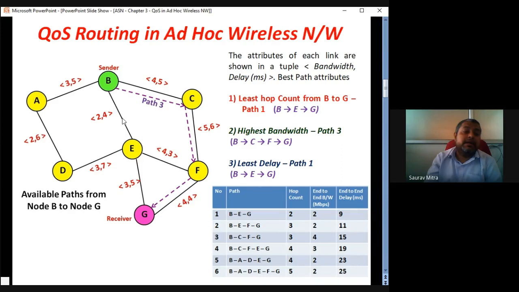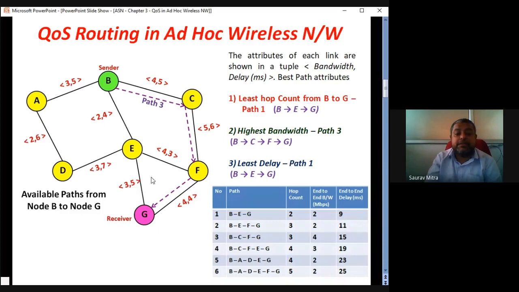And what will be the overall delay? Delay will be addition of 4 plus 5. So delay will be total 9 milliseconds. So you can check here end-to-end delay. This is in milliseconds. So there will be 9 milliseconds. You can add this 4 and 5.